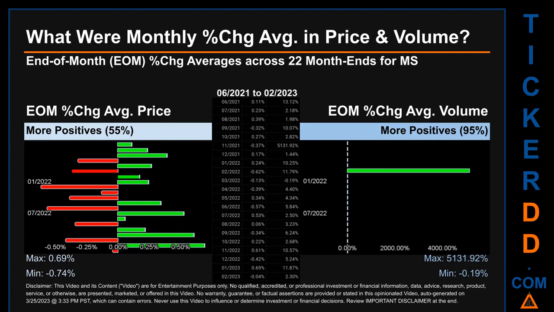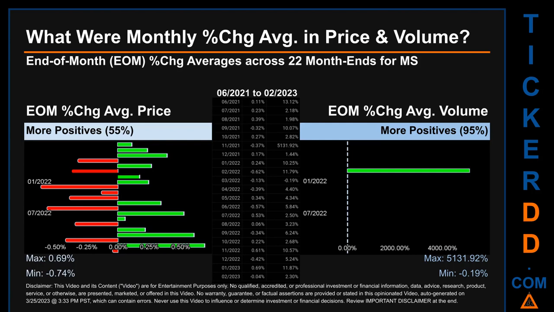What were end-of-month percentage change averages in price and volume for MS? The monthly average of percentage change in price and in volume were calculated for each of the 22 month ends. That calculation took daily percentage changes and averaged them for each given month. If a month end came out negative, then it means that the month summarily saw a negative change. From 06/2021 to 02/2023, 12 out of 22 month ends had a positive percentage change in average price.